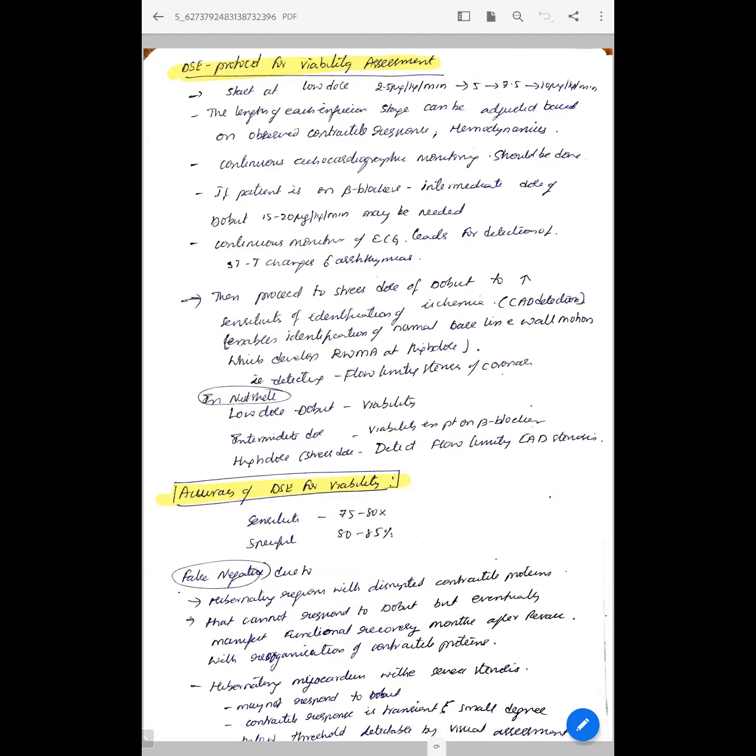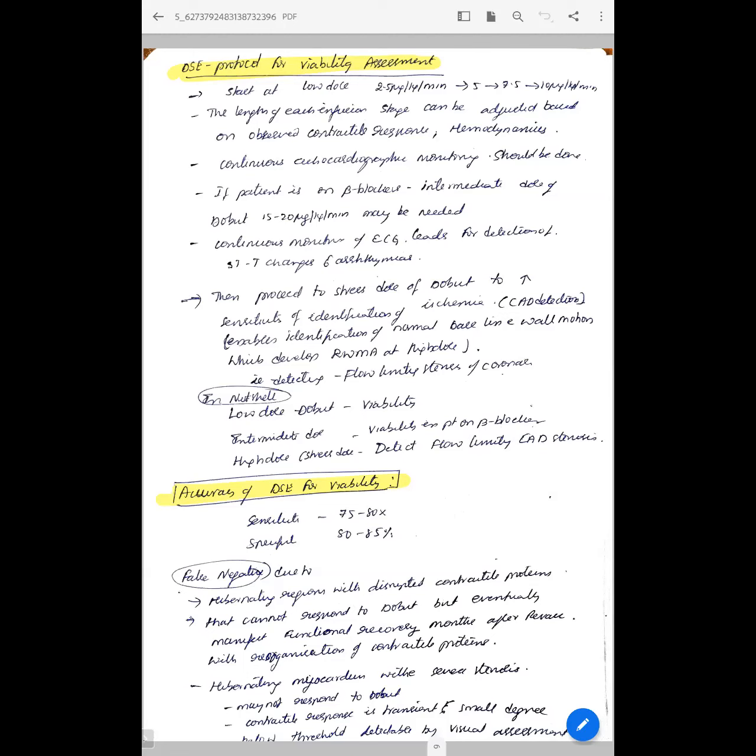For example, if the patient is having hibernating myocardium in one territory and some borderline disease in the other territory, then even the other territory's ischemic response can be detected. That's why you should start with the low dose and then go for the high dose. So in a nutshell, low dose dobutamine is a test for viability. Intermediate dose of dobutamine is required if the patient is on beta blocker, and high dose detects the flow limiting CAD.